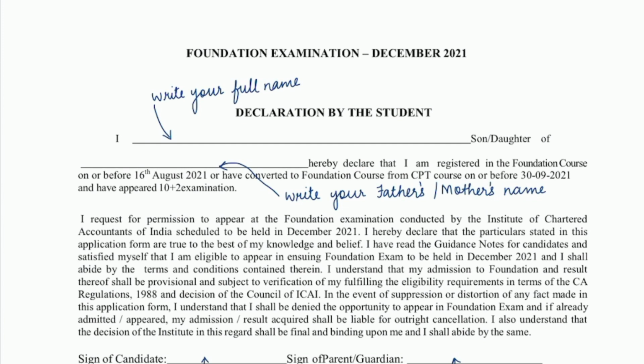So if you have registered for the course on or before 16th August, or you have converted from CPD to foundation on or before 30th September, then you are eligible to appear for the December 21 exam. Students, even if you have registered on the last day, that is 16th August, you are still eligible to appear for the December 21 exam. So this declaration is actually to confirm that you have registered before 16th August and you have also appeared for your 12th exam.